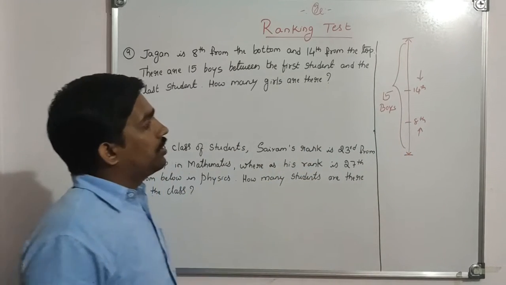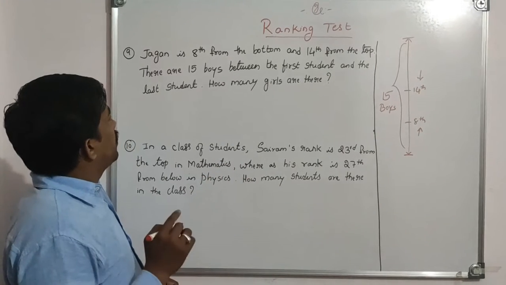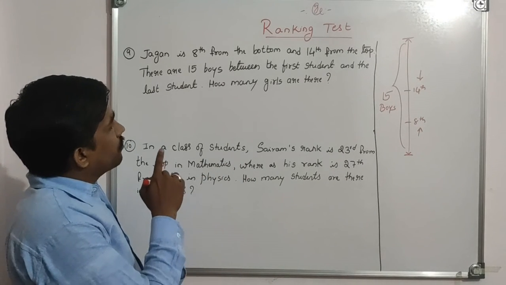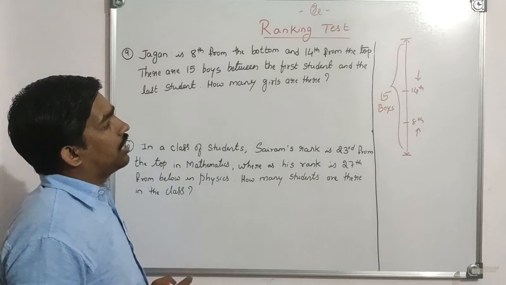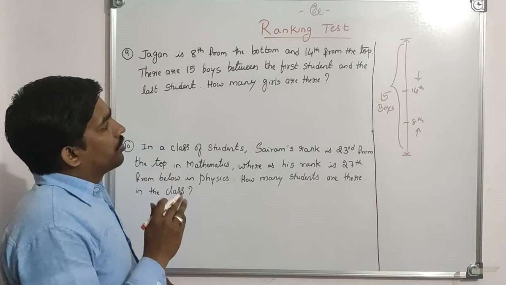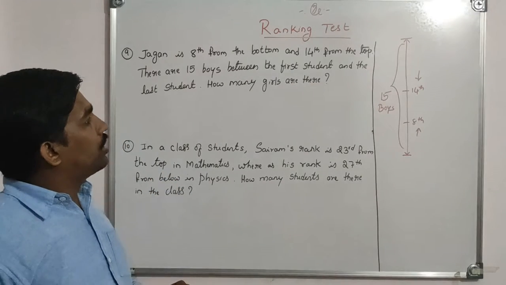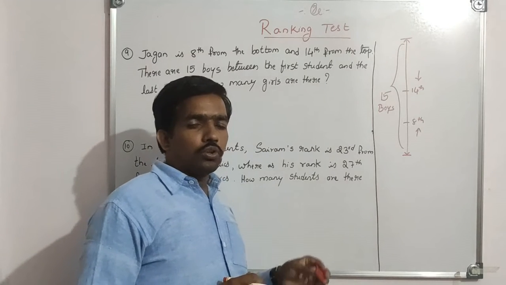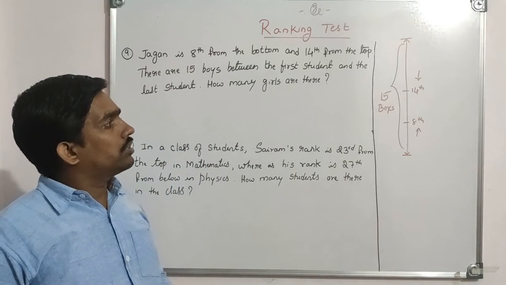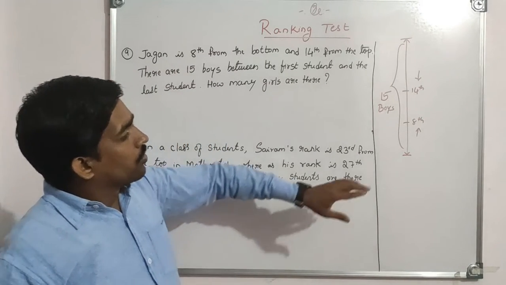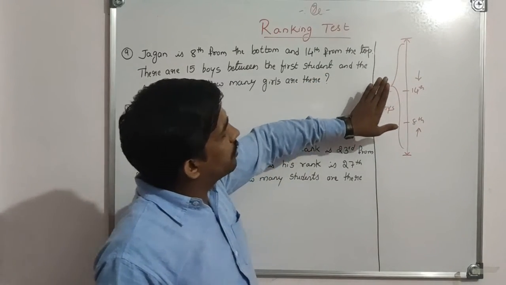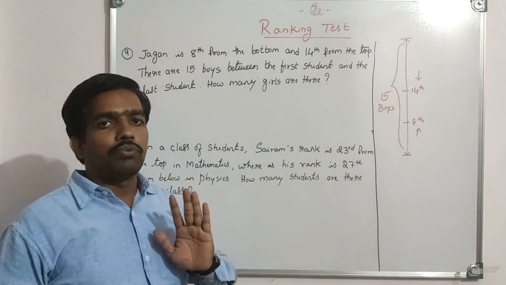And the question is, in total, how many girls are there? So can we find this? See here, from here to here, there are 15 boys. No doubt, 15 boys.